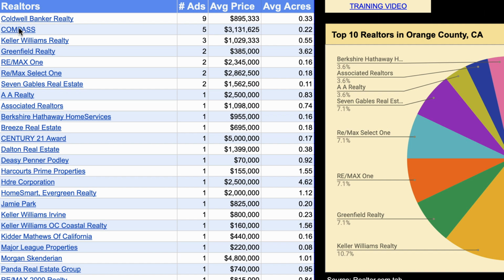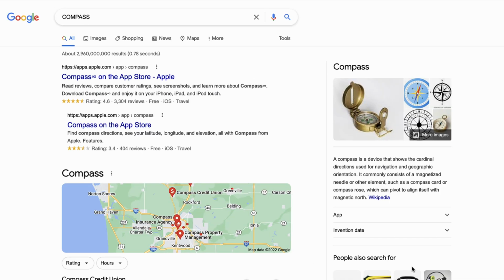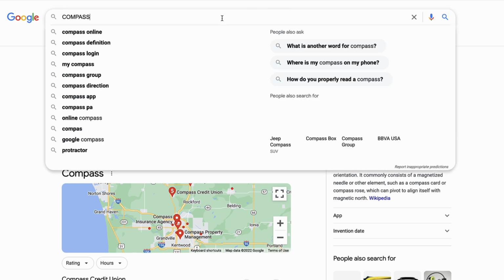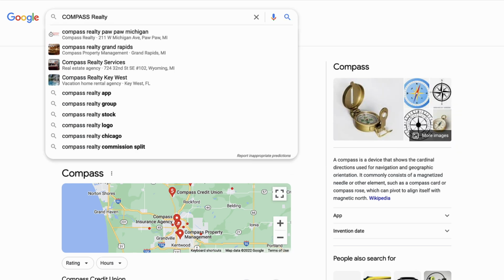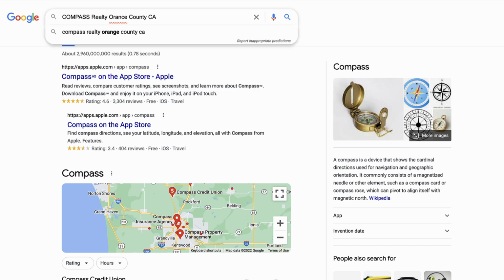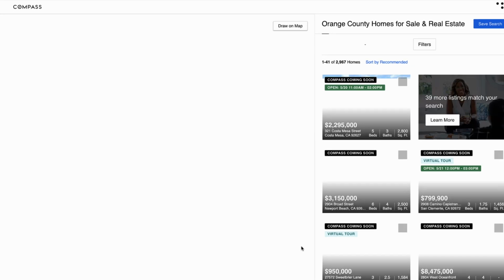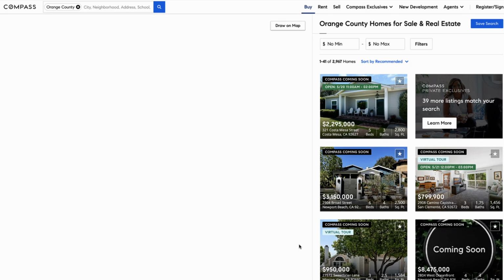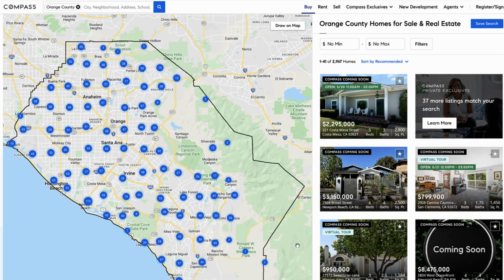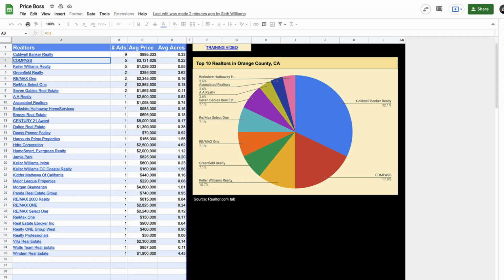For example, if we click on this one here, Compass, it's just going to do a Google search for Compass, which is not all that helpful. But we could type in something like, Compass Realty, Orange County, California, fix the spelling on that. And then we should be able to get there a lot faster. So it's not necessarily going to connect all the dots for you, but you can just use your own logic and probably find it pretty quick and easily.